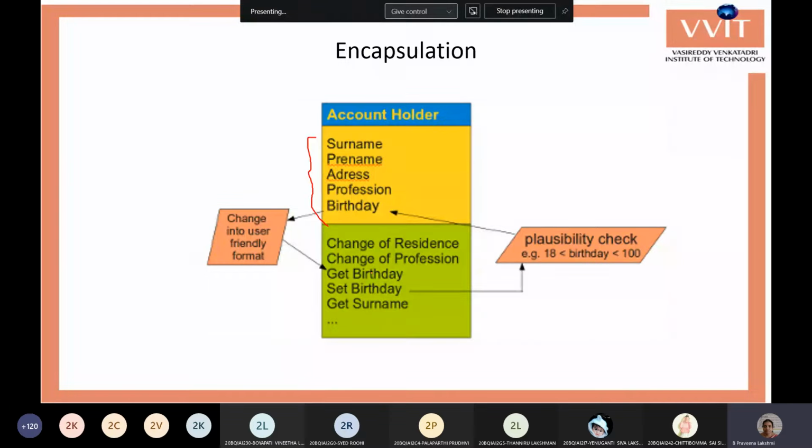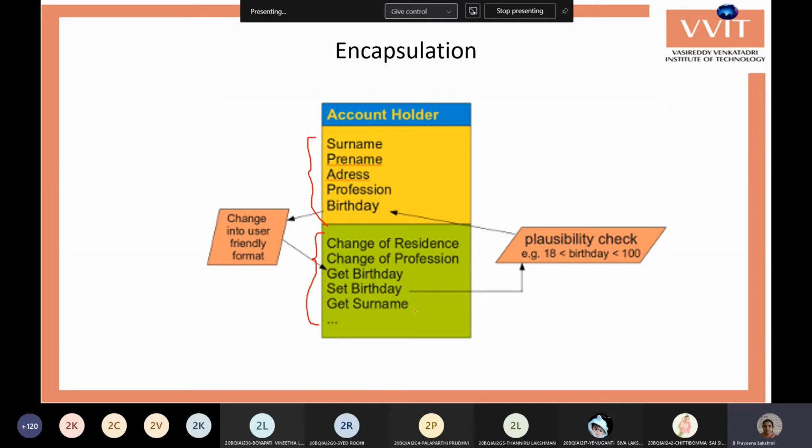So to access these data members and to work with them, it provides us some functions. Without having direct access to the data members, you can access them with the help of these functions. Change the residence, that is, you can change the residence value using this function. Change of profession, you can change the profession value using this function. Get the birthday, set the birthday, get the surname, set the surname. Accessing those variables you can do with the help of functions only.